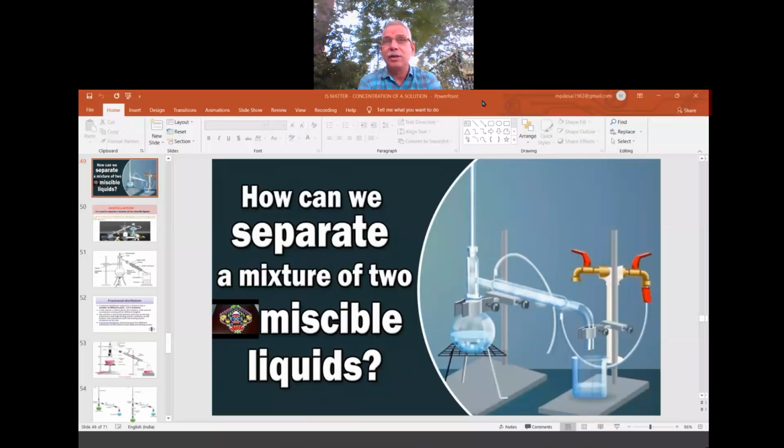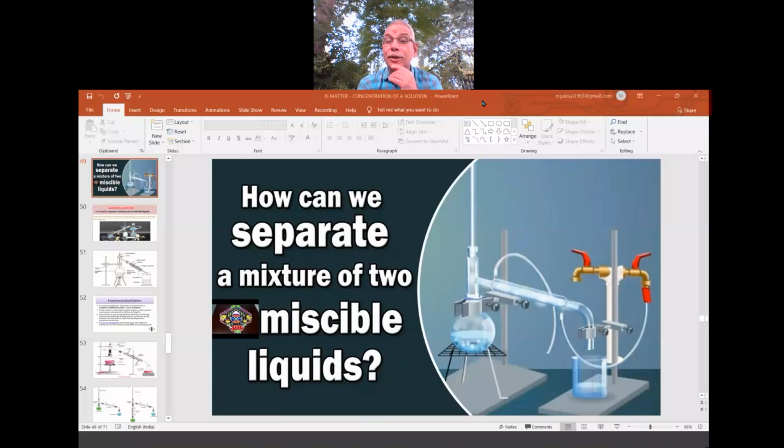This we have seen in the table. There are many tables available, called ready-made tables, where we will come to know the boiling points of all the liquids present in chemistry. They have taken out the melting point, freezing point, boiling point. All the data is available. The only thing is you have to refer to it. So when the difference in the boiling point is big enough, for example I have taken A and B. A's boiling point is 40 degrees centigrade and B's boiling point is 80 degrees centigrade, and both are miscible.